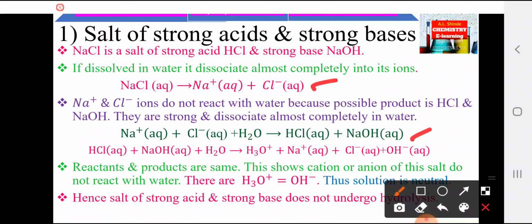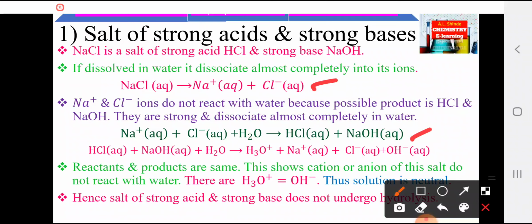When HCl plus NaOH plus H2O, there is formation of hydronium ion, that is H3O plus, Na positive ions, Cl negative ions, plus OH negative ions.